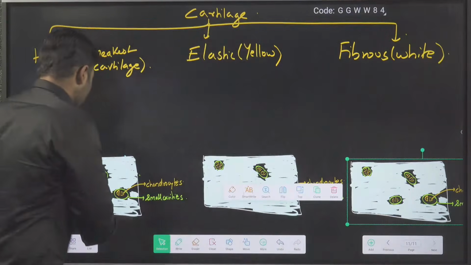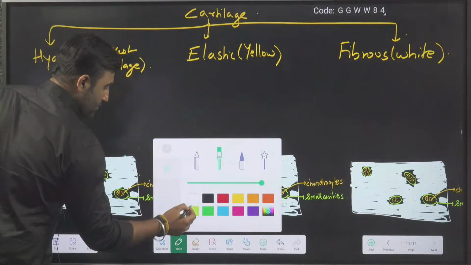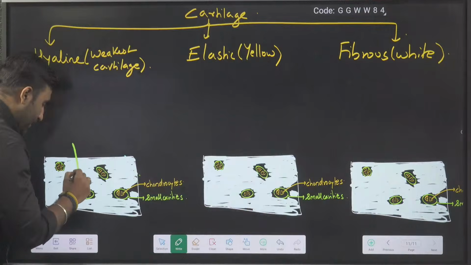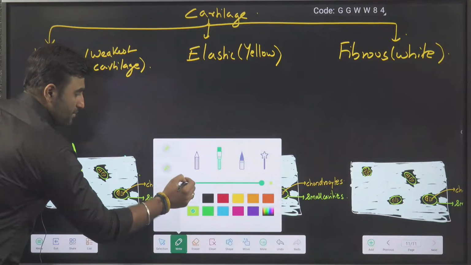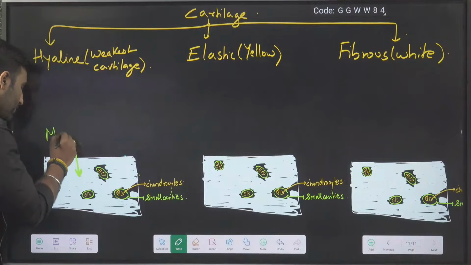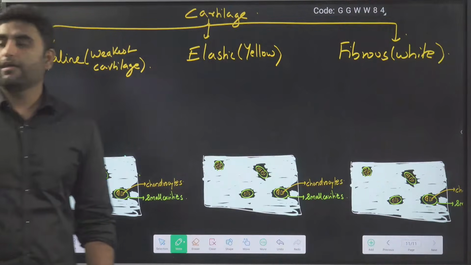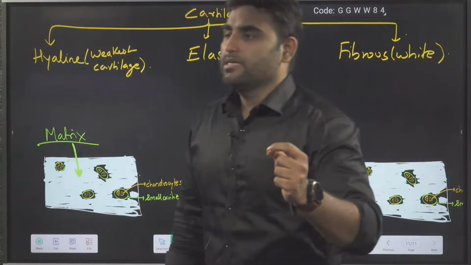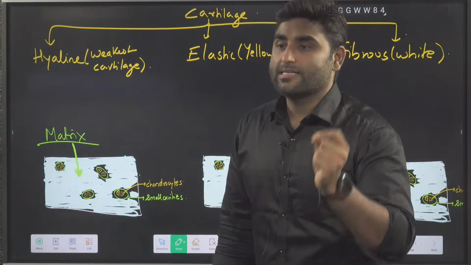Okay, so focus here. What is this part here? This becomes your matrix. Am I clear? And this matrix is nothing but chondrin.